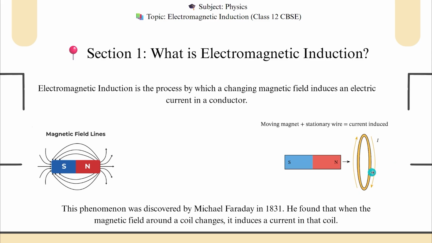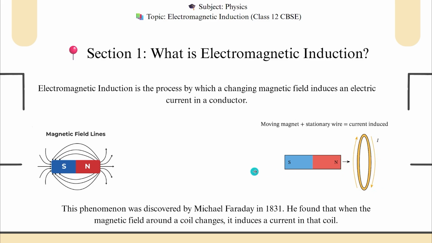So we can say that induced current is only produced when there is a change in the magnetic field lines, or we can say the magnetic field. When I bring the magnet closer to this coil, a greater number of field lines will be associated with the coil, so there will be induced current.